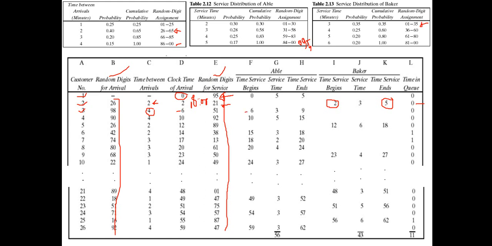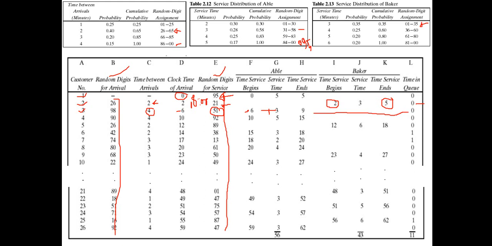His service will start at clock time 6, and the random digit for service time is 51. So we will apply this in Able's table. If it is 51, then it is in this range, so we found that the service time is 3. Service began at clock time 6, and service time is 3, so 6 plus 3 equals 9. His service will end at clock time 9, and customer 3 also doesn't need to wait in the queue. That's why it is 0.